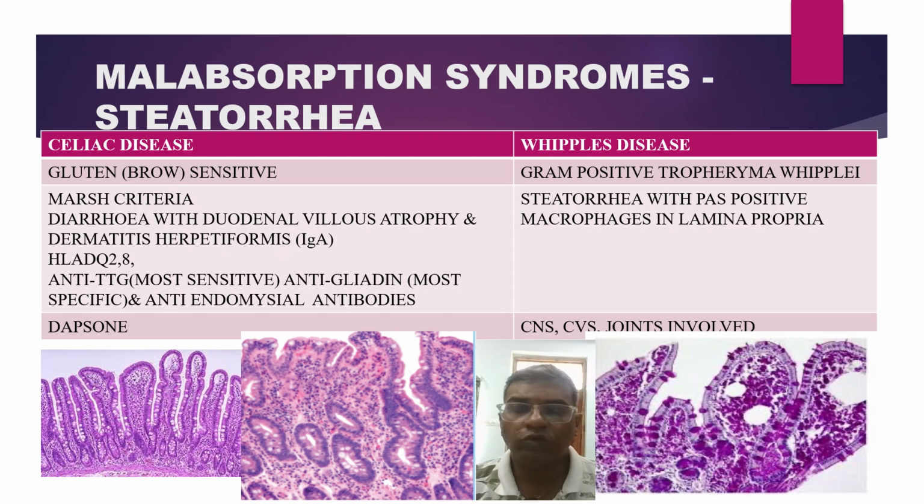Coming to tropical sprue, this is also called as environmental enteropathy and it contributes around 40% of the cases of malabsorption syndromes and it is due to E. coli infection. And here there is no autoimmune disorder and the involvement of small intestine is total because of the deficiency of iron or folic acid or vitamin B12 absorption. It is a benign condition and it will respond well to cotrimoxazole, which is an antibiotic. So there is a good response to the antibiotics in tropical sprue.